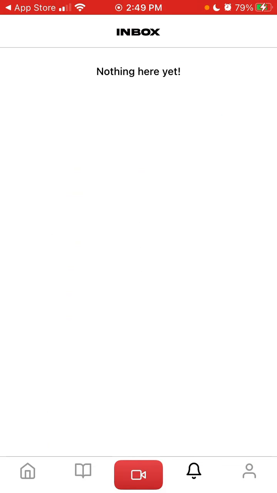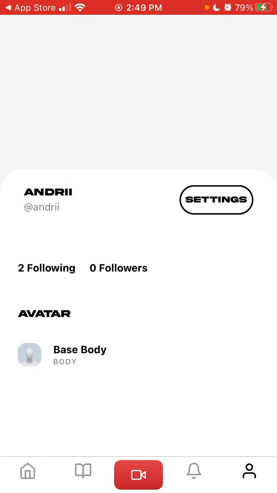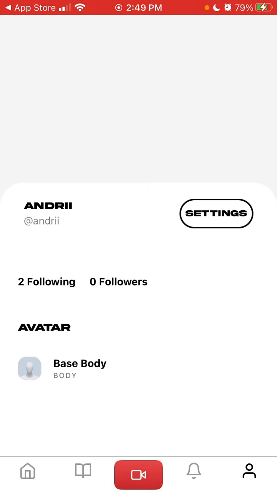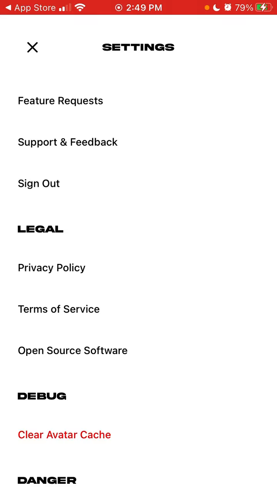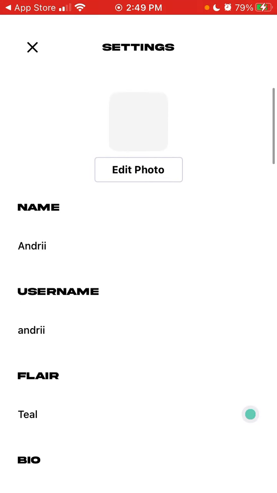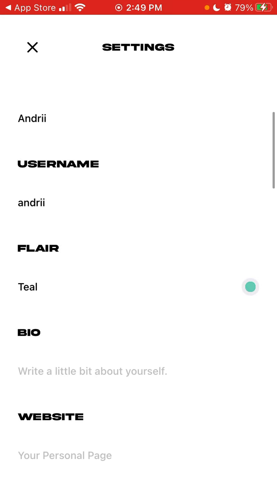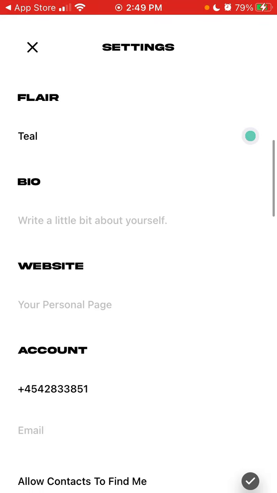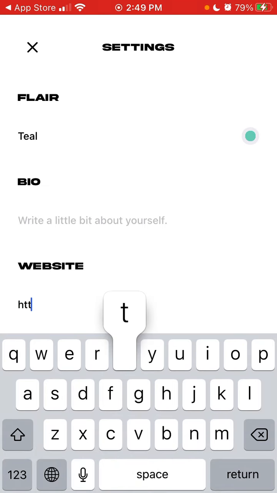Then I can see all the notifications. Then there is my account, my avatar, which I can try to customize. There are all these settings. I can edit my photo and avatar. It doesn't work yet completely. I can write bio. I can write my personal website.